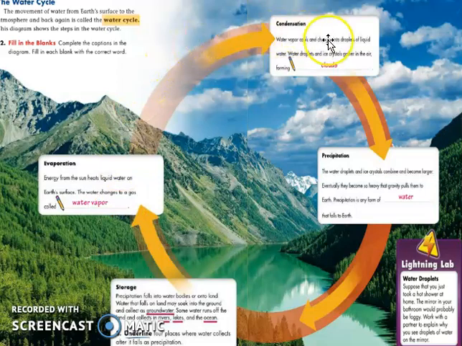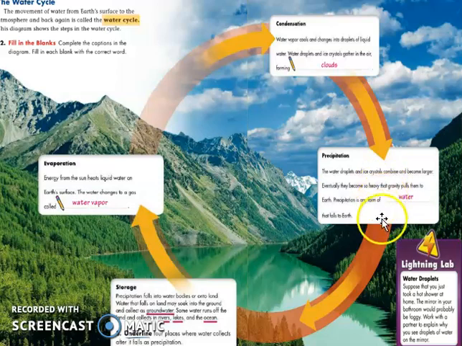After that process, condensation starts. Condensation, remember, is the change of gas going to liquid, and that process forms clouds. When the clouds cannot hold back the water, it pours down. When it pours down, we call it precipitation.